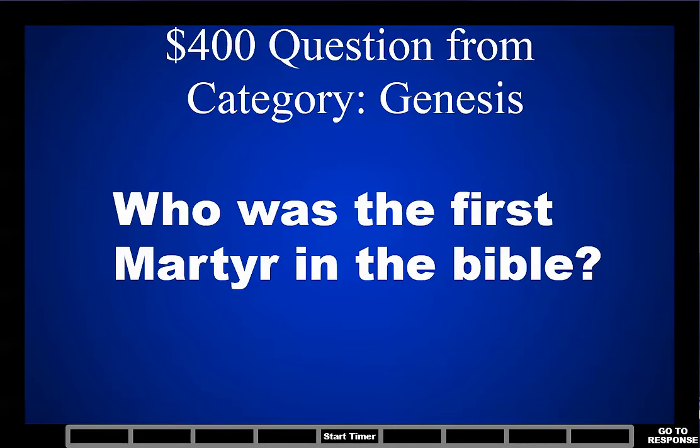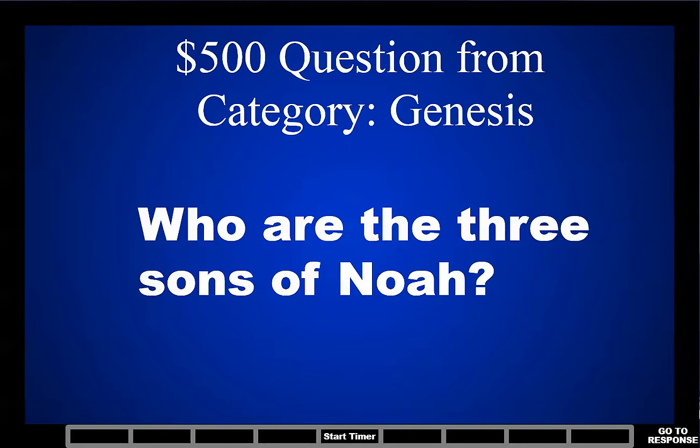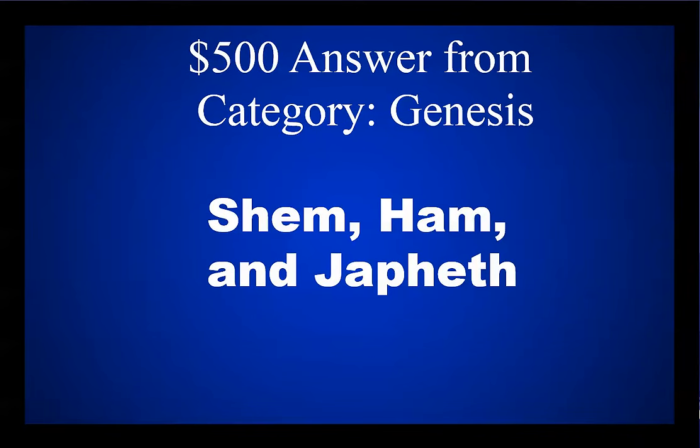$400 question from the category Genesis. Who was the first martyr in the Bible? Abel. Cain killed Abel. Who are the three sons of Noah for $500 in the category Genesis? Shem, Ham, and Japheth.